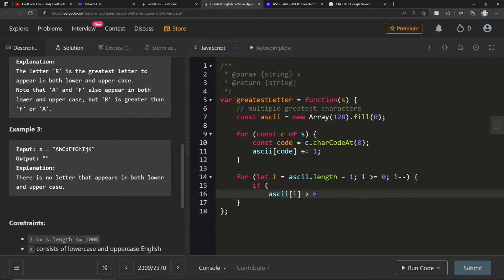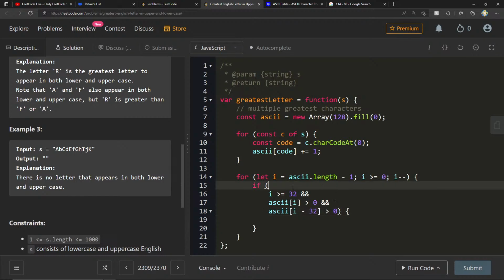I need to do a bounds check here. Let's make sure that i is at least, if i is greater than or equal to 32, and ASCII of i is greater than 0, and ASCII of i minus 32 is greater than 0.